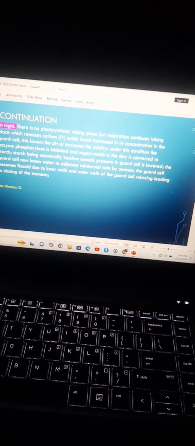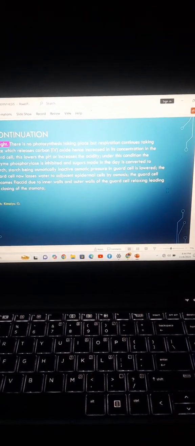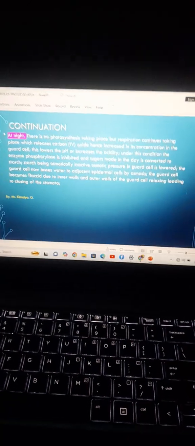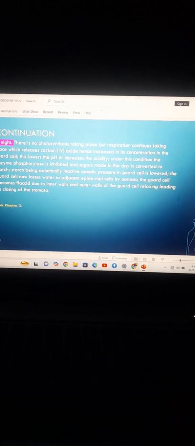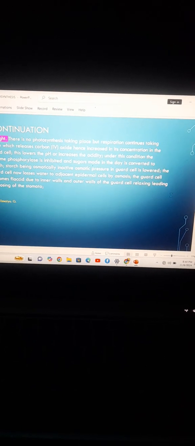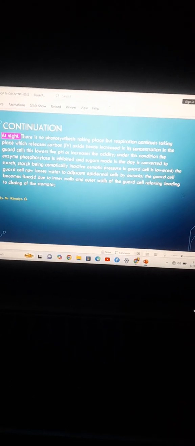During the night, you know there is no photosynthesis taking place. Because there is no photosynthesis, respiration takes place. There will be no use of carbon dioxide, but there will be a release of carbon dioxide. Because of the release of this carbon dioxide, it will accumulate, which will lower the pH, or you can say increase the acidity. Under this condition, the enzyme phosphorylase is inhibited, and sugars made during the day will be converted to starch. Are you getting that?